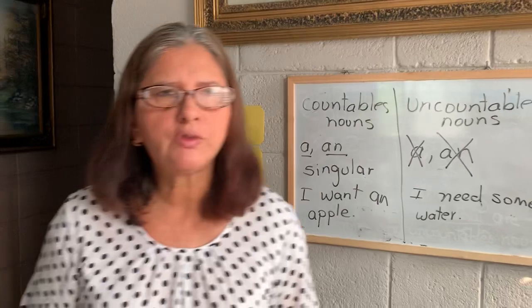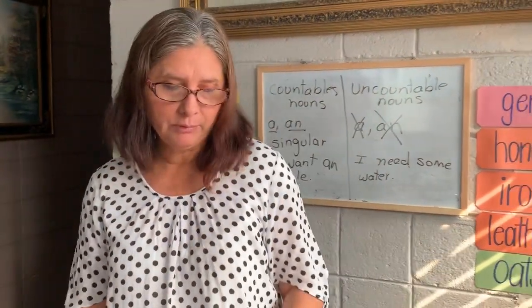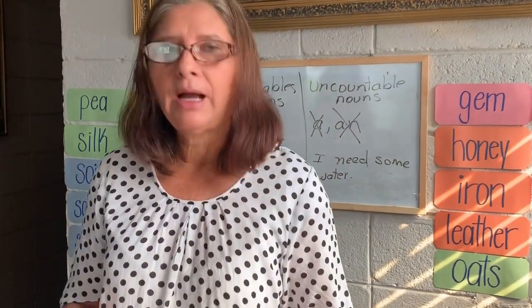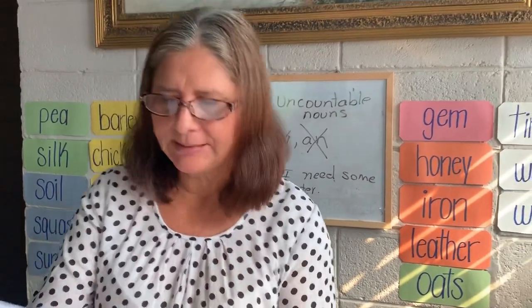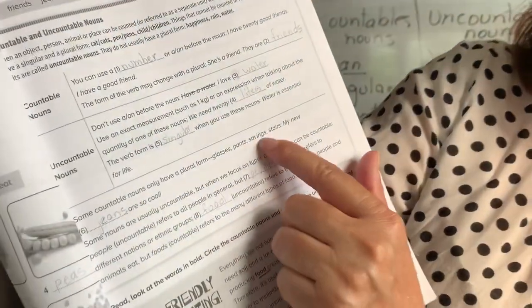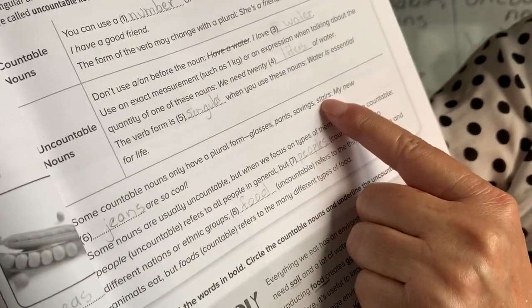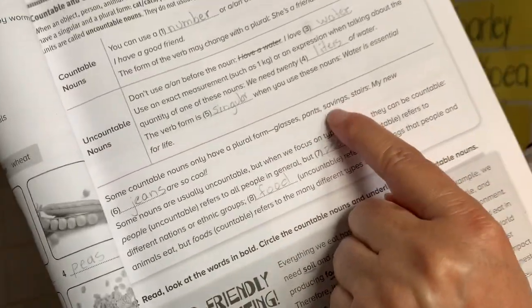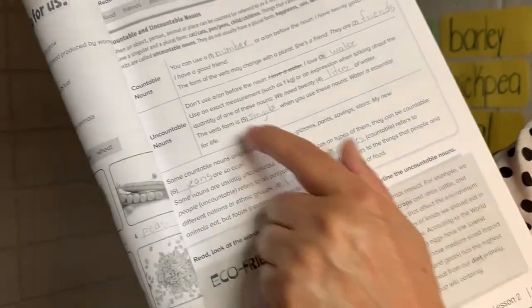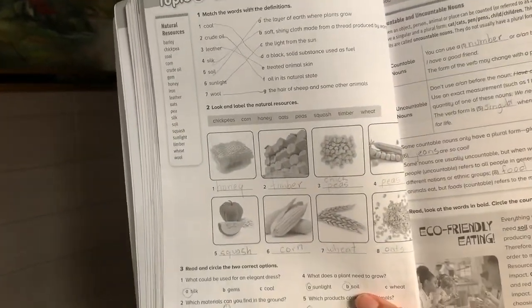Some countable nouns already come in plural form, for example, glasses, can you see? Glasses, pants, stairs. These already come in plural form. In these 2 pages, the answers are already done. The exercises are already done.